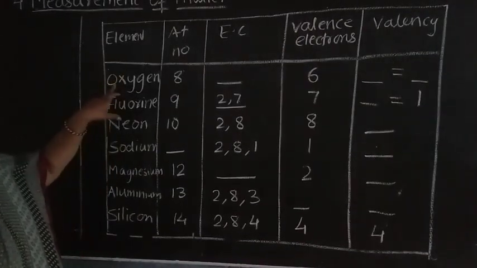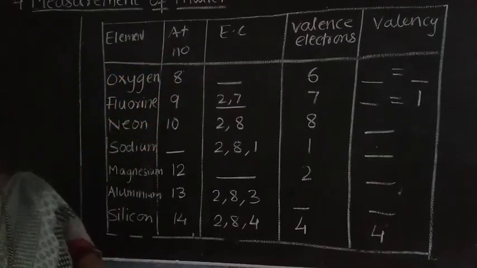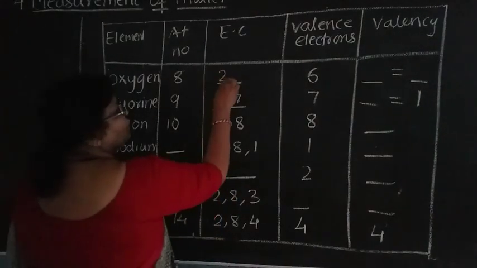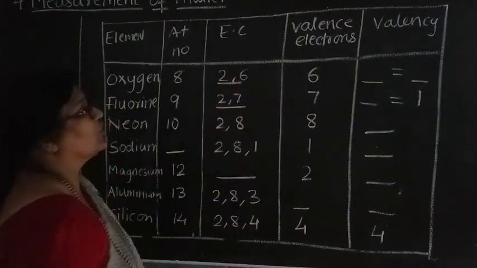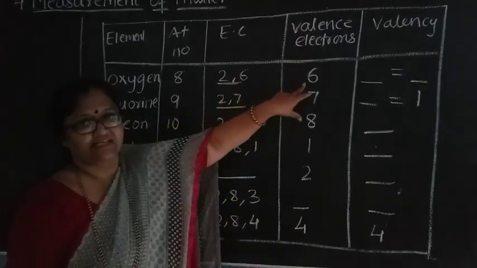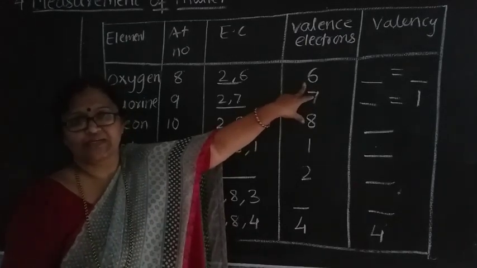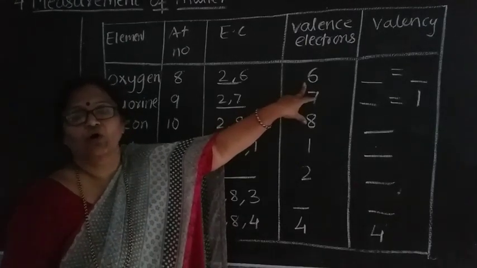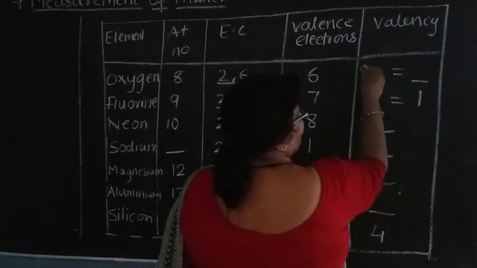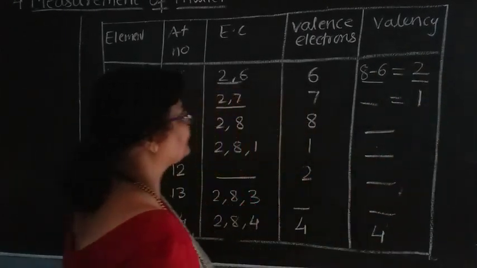See here next element, oxygen. Atomic number is 8. So whenever you see the electronic configuration of this, it will be 2, 6. So therefore the valence electrons in the outermost orbit are 6. But I told you, if the electrons in the outermost orbit are more than 4, you subtract it from 8. So what you will do here? 8 minus 6. The valency will be 2.